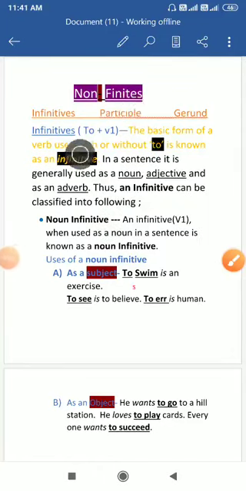Hello students, today you will read finite verbs and non-finite verbs. Today we will see how many kinds of finite verbs and non-finite verbs there are. Non-finite verbs are which verbs?